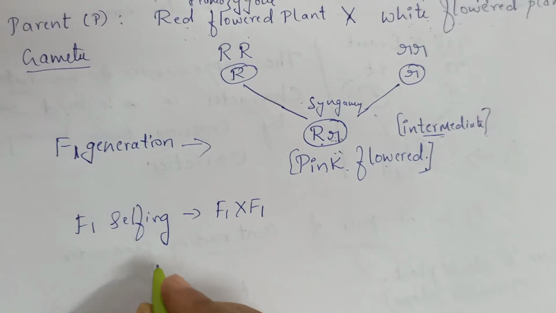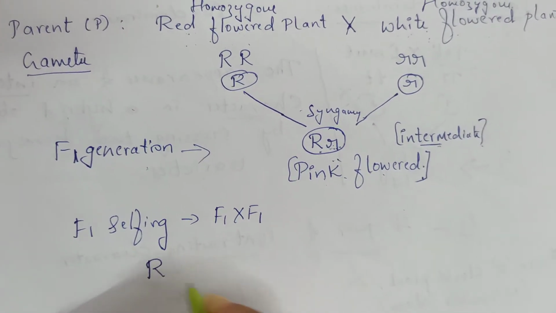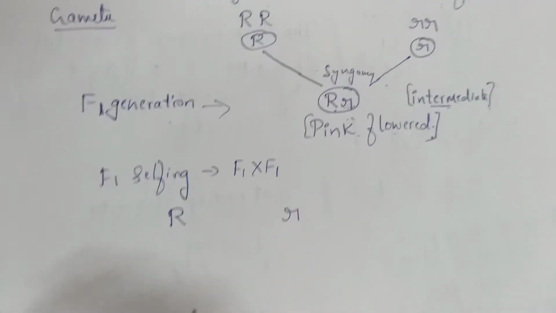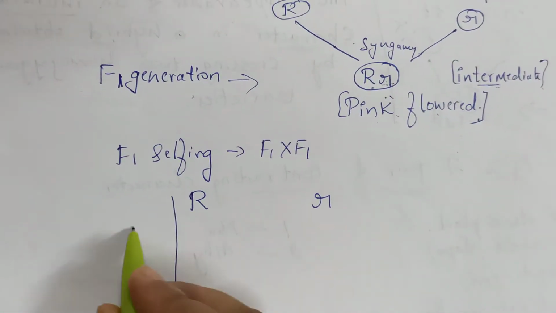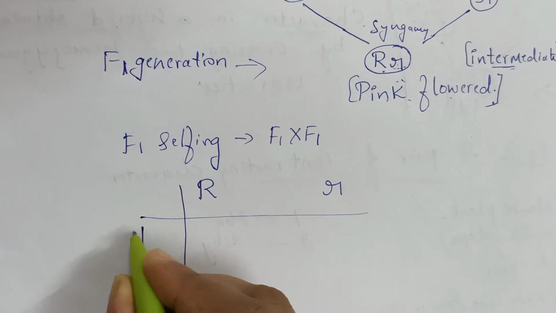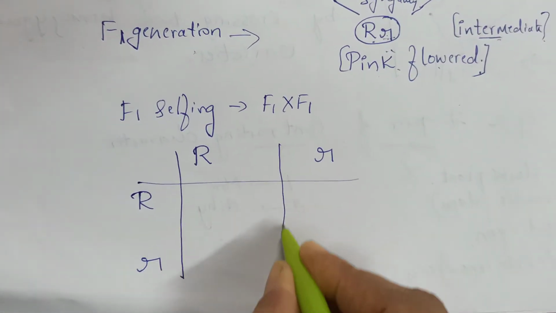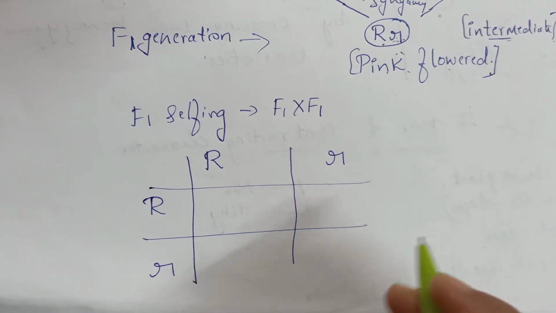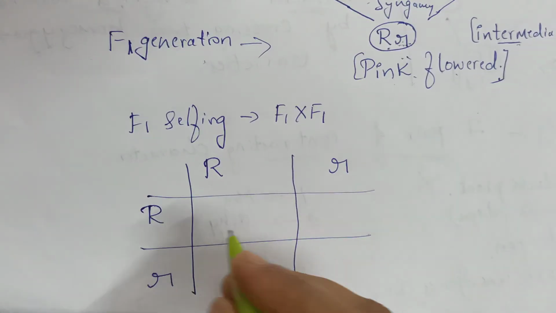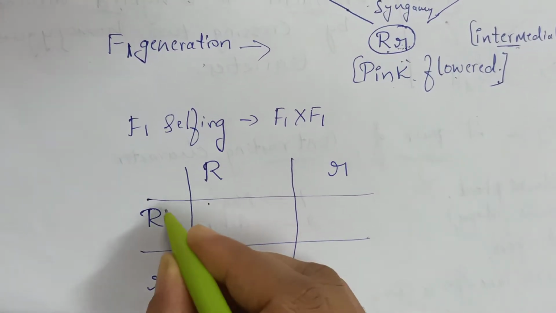So that is the same as how we do it in a monohybrid cross, R, R, R, R. We use pencil and scale to finish this Punnett square.